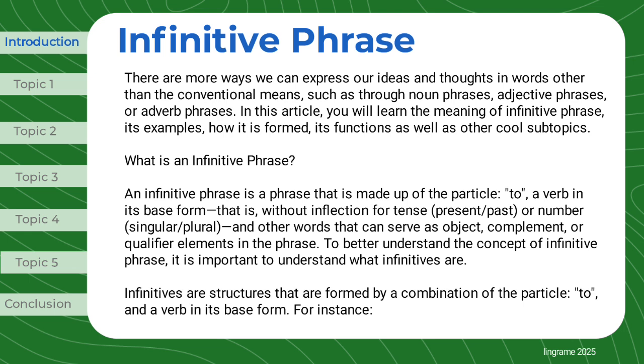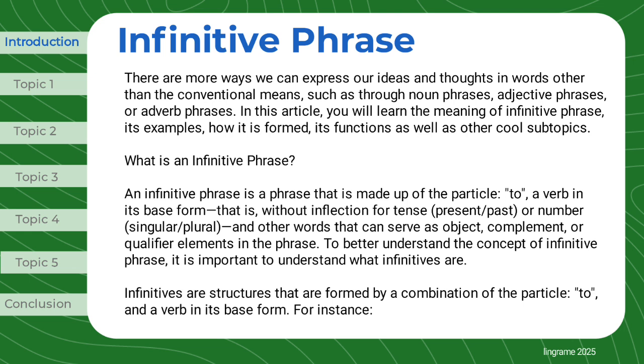What is an infinitive phrase? An infinitive phrase is a phrase that is made up of the particle, to, a verb in its base form, that is, without inflection for tense, present/past, or number, singular/plural, and other words that can serve as object, complement, or qualifier elements in the phrase. To better understand the concept of infinitive phrase, it is important to understand what infinitives are.